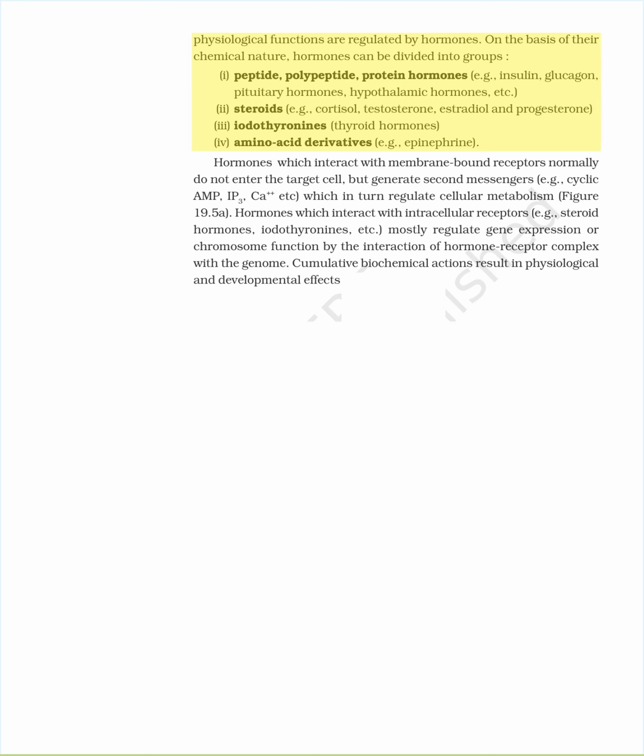On the basis of their chemical nature, hormones can be divided into groups: 1. Peptide, polypeptide, protein hormones, e.g., insulin, glucagon, pituitary hormones, hypothalamic hormones, etc. 2. Steroids, e.g., cortisol, testosterone, estradiol, and progesterone. 3. Iodothyronines, thyroid hormones. 4. Amino acid derivatives, e.g., epinephrine.